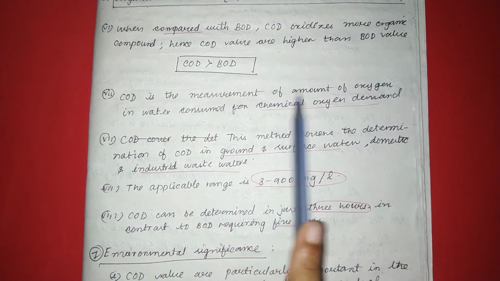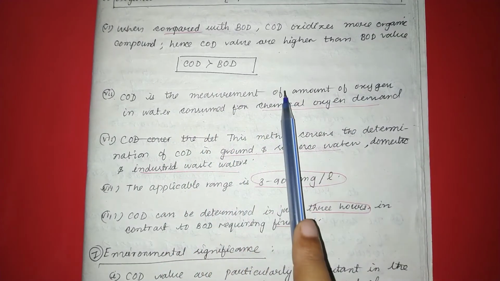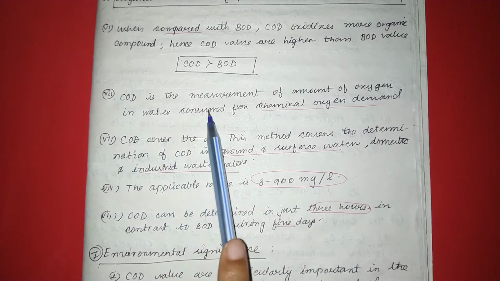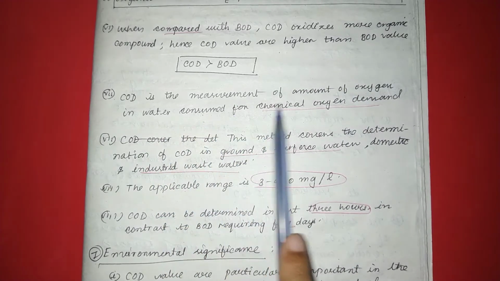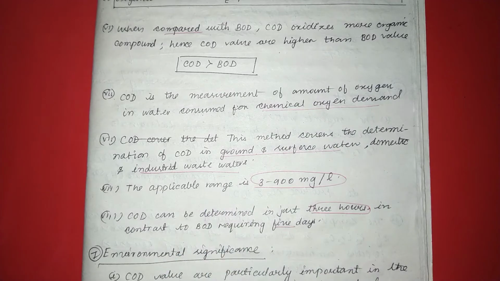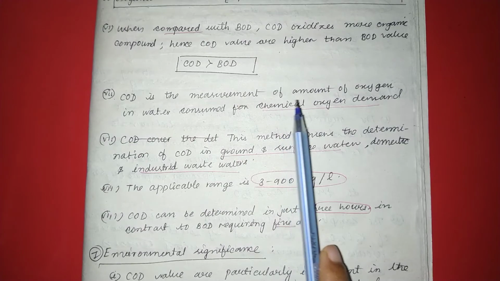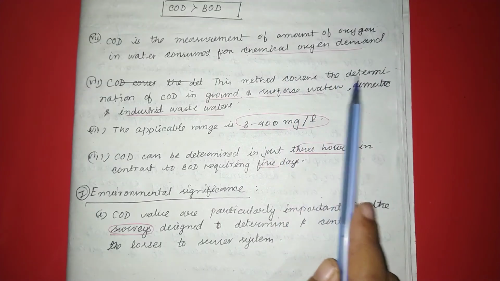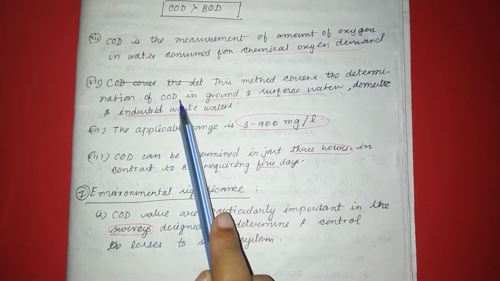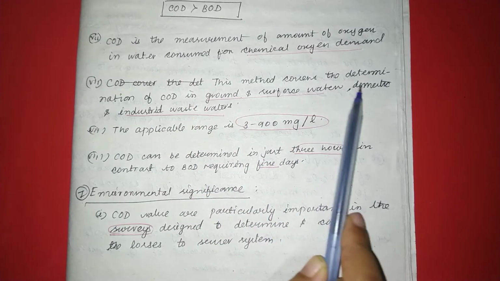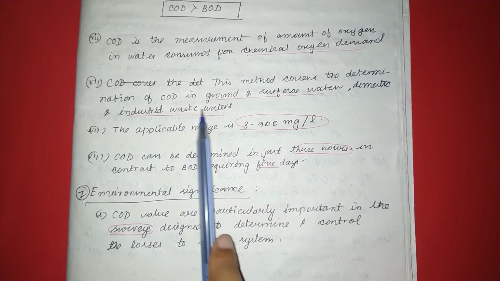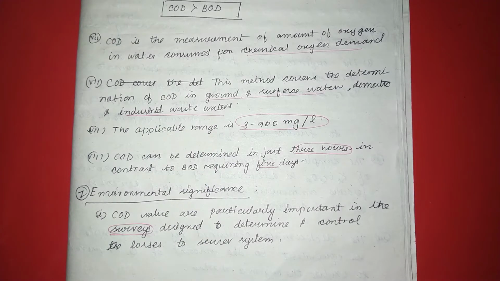COD is the measurement of the amount of oxygen in water consumed for chemical oxygen demand. It is the measurement of oxygen present in the water consumed. This method covers the determination of COD in ground and surface water, domestic and industrial waste. It determines the COD of surface water, domestic water and industrial wastewater, etc.